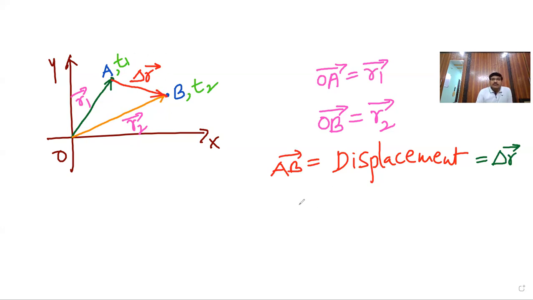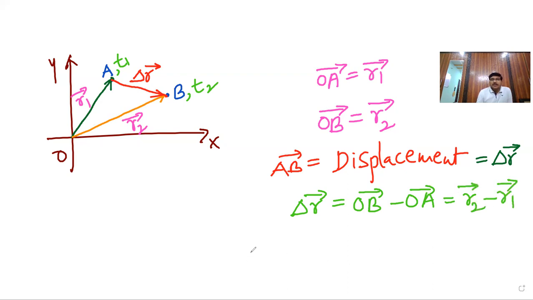In the previous class, we have seen delta R bar is the final position vector minus the initial position vector, OB bar minus OA bar, that is R2 bar minus R1 bar. Now, using the same concept, I am defining velocity.